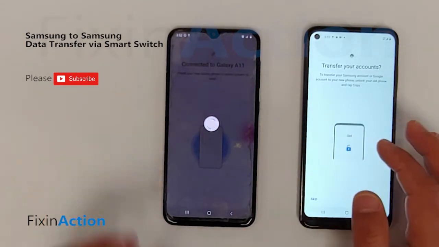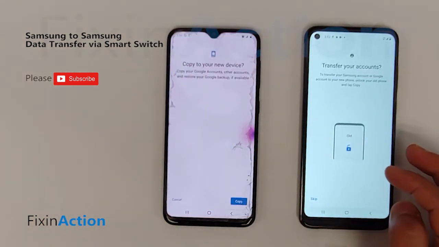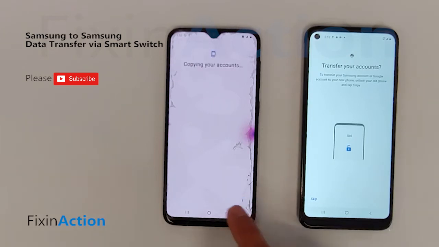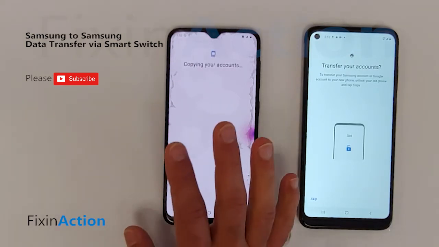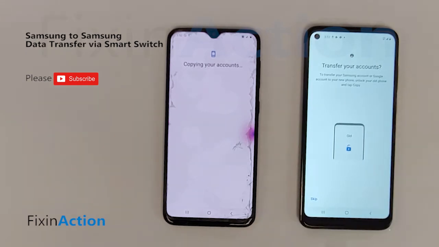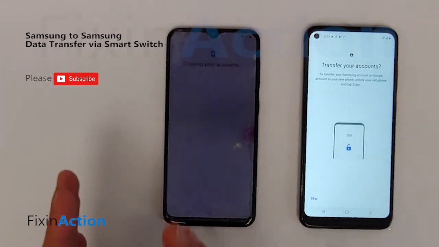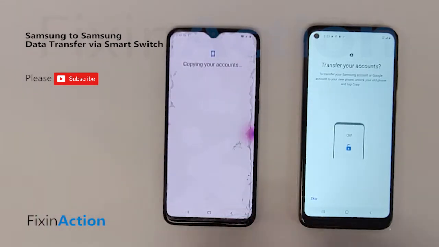Alright, so transfer your accounts. Press on transfer. Now it's telling us copying your accounts. So we are copying these accounts to this new device. Just be patient and it will be complete soon. If you have more data, it will take longer, and if you have less data, it will be faster. And that's how you copy or transfer data easily and in a faster way, by using Smart Switch on both devices, and they will start communicating, and you should be good to transfer all your data to your new device.